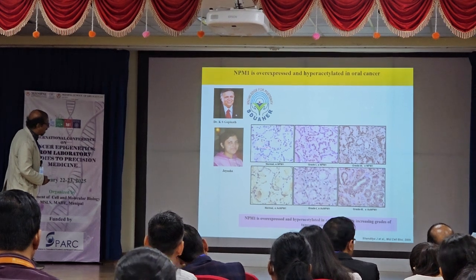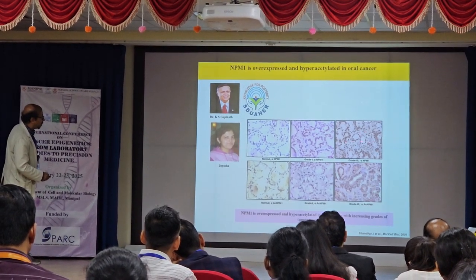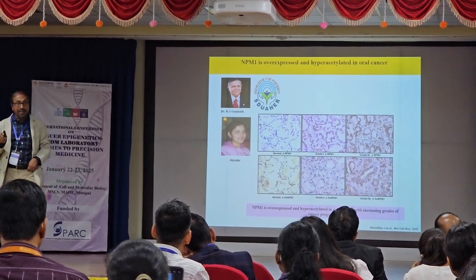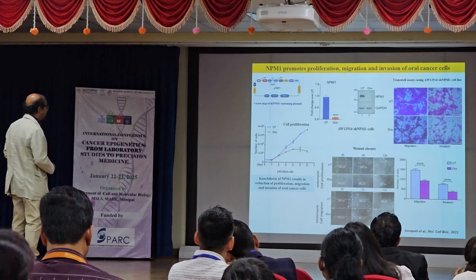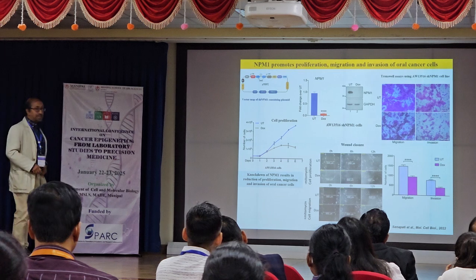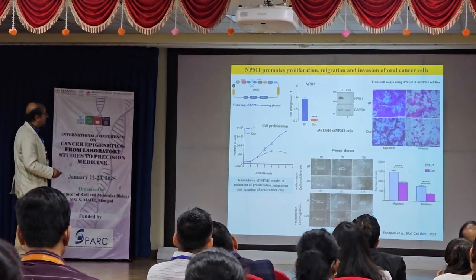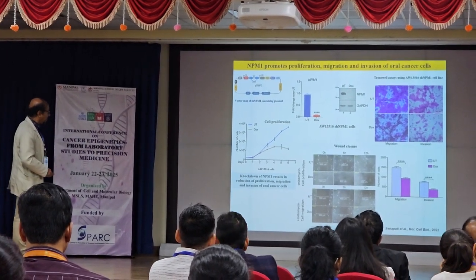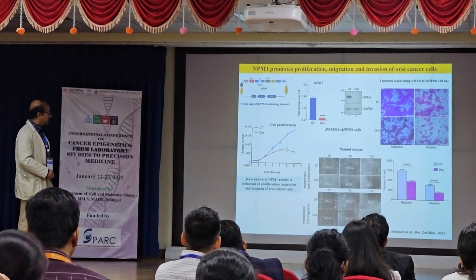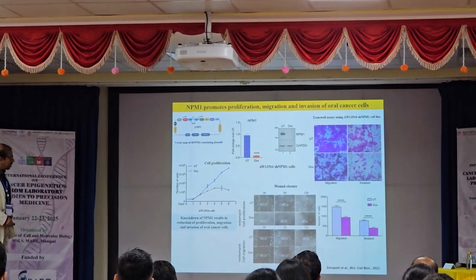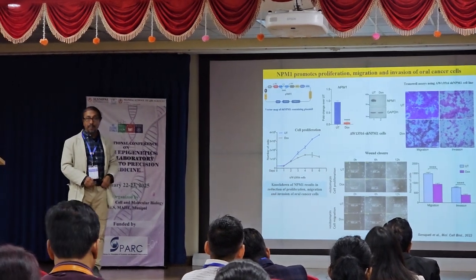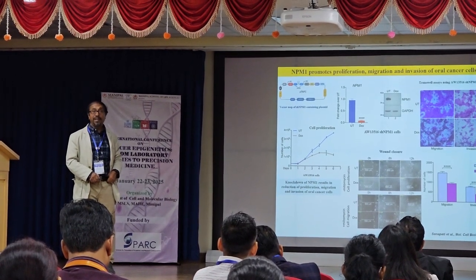And what we find is that as the grade gets upgraded, NPM1 expression is high. And so is the acetylation of NPM1. This is the first signature that came out from the patient sample. So what we thought, if we down-regulate NPM1 in the oral cancer cell line, what will happen? We made a DOX-induced cell line with DOX-induced shRNA. The moment we find the NPM1 expression is less, we find the migration has come down, invasion also has come down significantly, when NPM1 is not there in the oral cancer cell line.